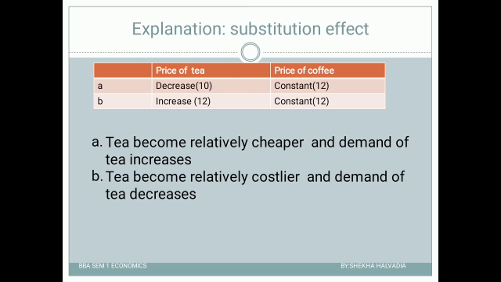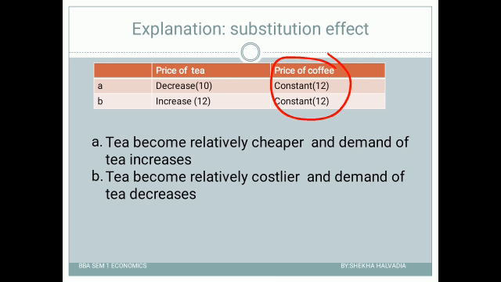So if we are measuring the effect of the price of tea on the demand for tea, the price of coffee will be constant.